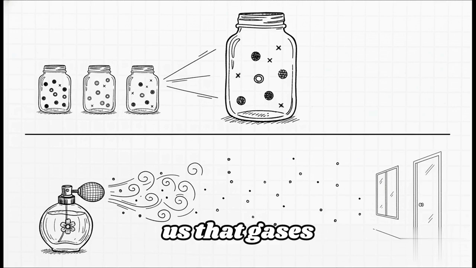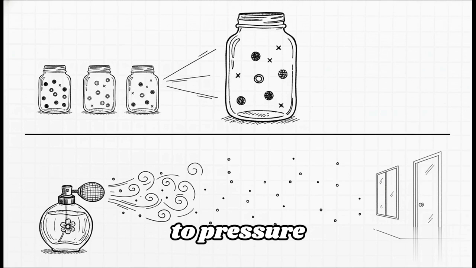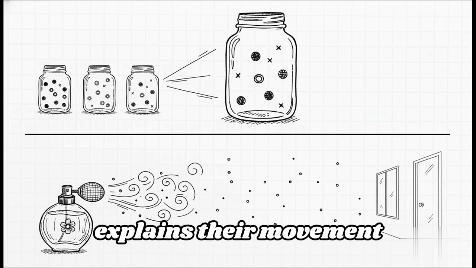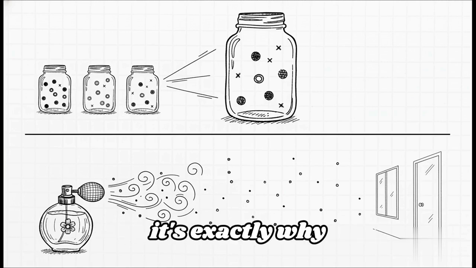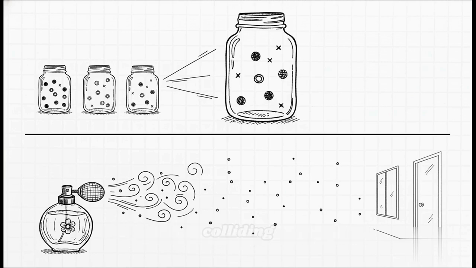Dalton's law tells us that gases in a mixture basically just ignore each other when it comes to pressure. The total pressure in a room is simply the sum of the nitrogen pressure plus the oxygen pressure plus the argon pressure. They just add up. And then Graham's law of diffusion explains their movement. Gases freely intermingle. It's exactly why if you open a bottle of perfume in one corner of a room, those molecules obey Graham's law, spreading out and colliding until you can smell that perfume everywhere.